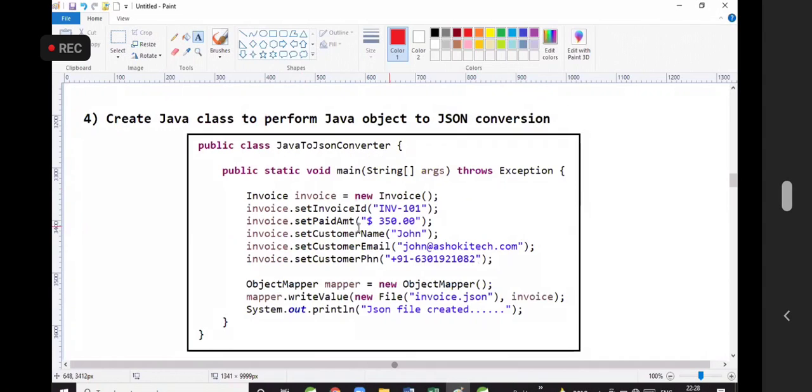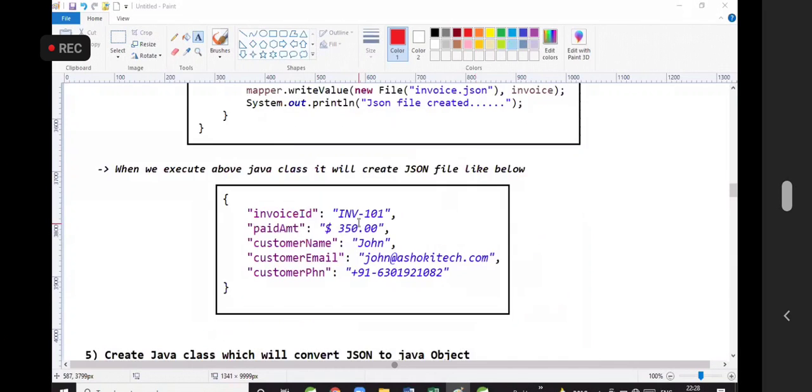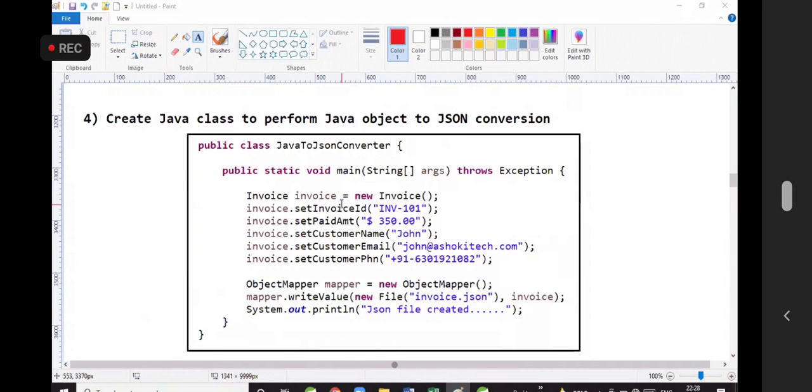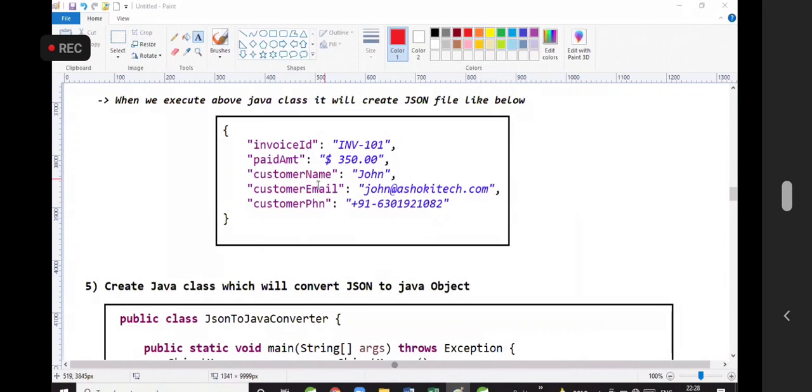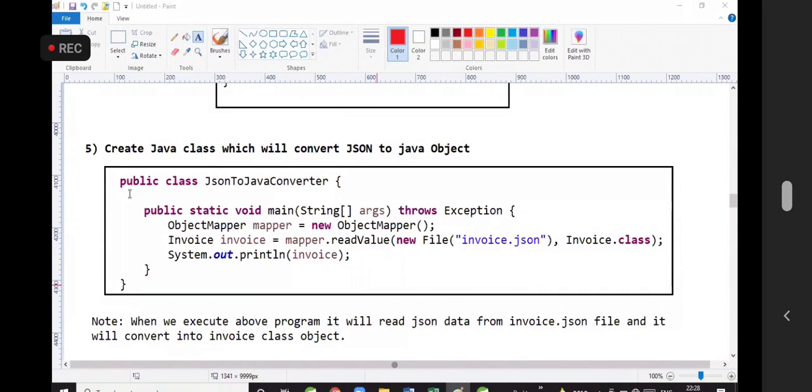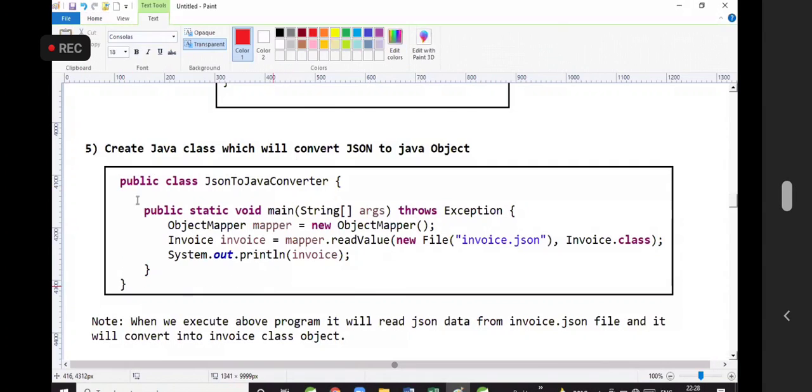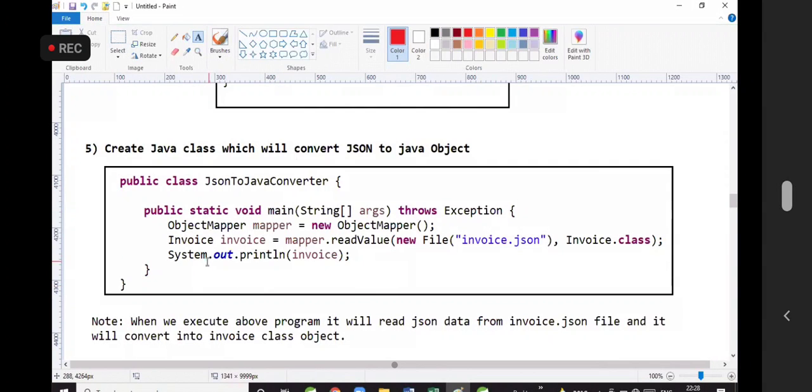Now I have taken a class. In this class, I am using the ObjectMapper writeValue method to write the data into a JSON file. A Java object can be converted to JSON. So whenever you execute the Java program, it will create the JSON data like this. Create the Java class which will convert the JSON to Java object. So this format is going to convert the Java object into JSON format.